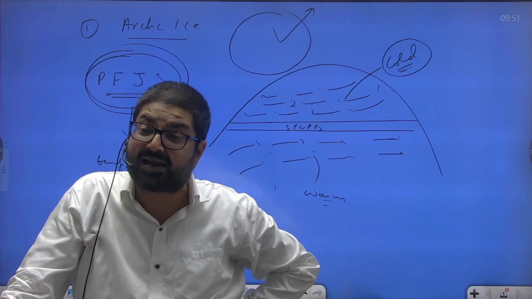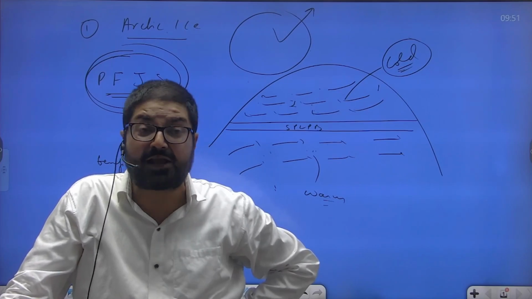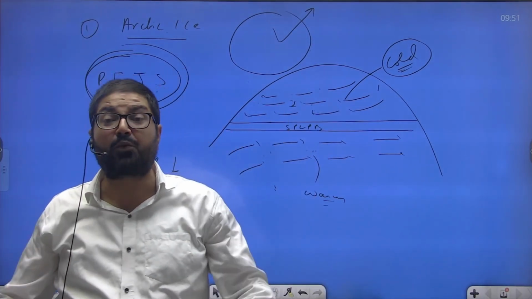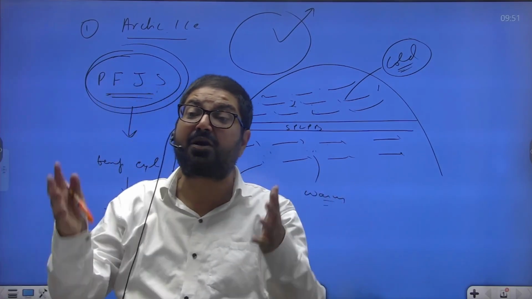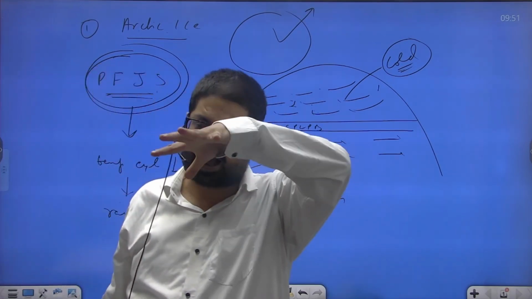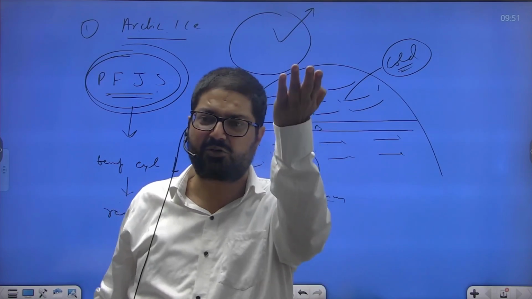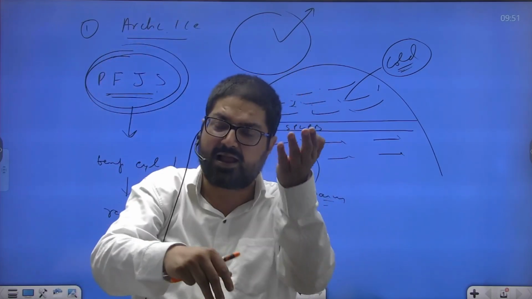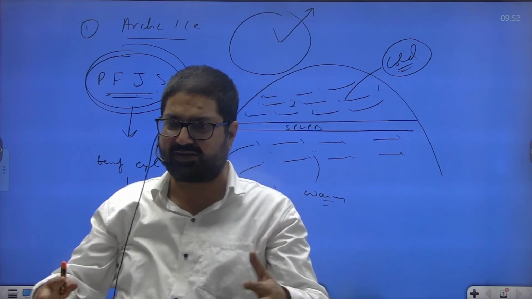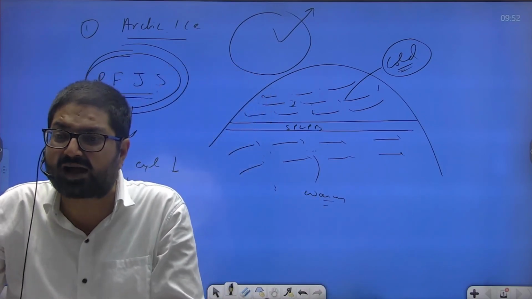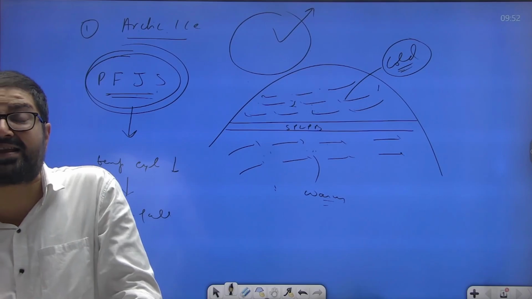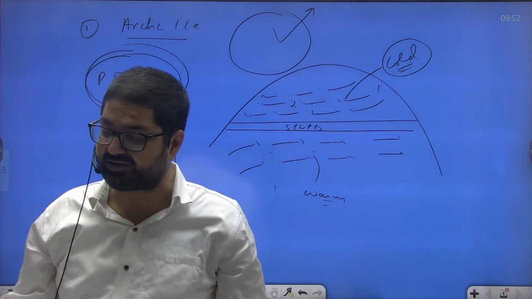So once this Arctic ice melts, this would ensure more and more solar insolation is absorbed in the oceanic water. That will further expedite the warming of the Arctic Ocean. This is known as Arctic amplification. As Arctic ice melts, reflection will decrease, absorption of solar insolation will increase, and the temperature of the Arctic Ocean will start increasing even faster. It is anyway increasing rapidly. This phenomenon is known as Arctic amplification. This will lead to increased frequency and intensity of extreme weather events.